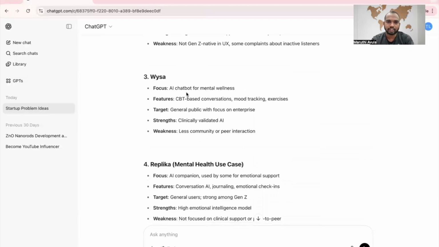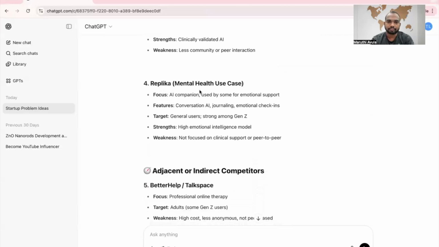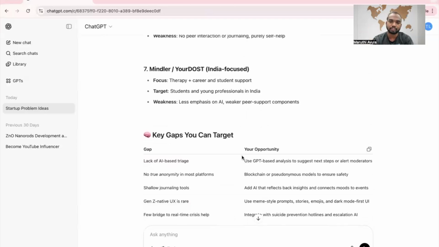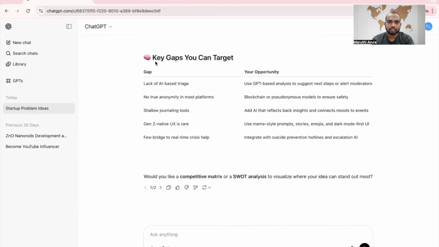Wysa: AI chatbot for mental wellness. It's CBT based conversation, mood tracking, exercises. Something good. Replika, AI companion. There are around seven. We don't need to read everything. Let's get into work. Key gaps you can target.